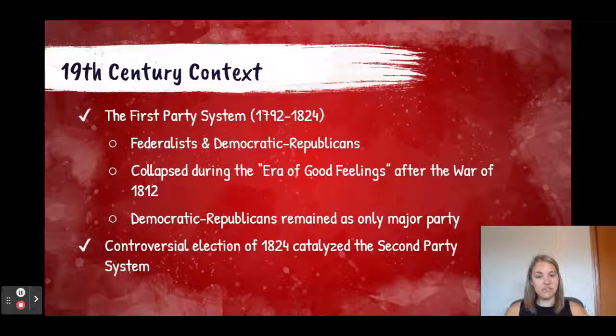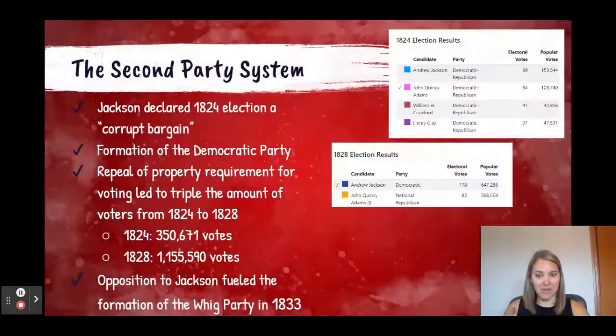So, some context here. The first party system was from approximately 1792 to 1824, and the two main parties during this time were the Federalists and the Democratic Republicans. Now, the Federalists are going to basically end during the Era of Good Feelings after the War of 1812. And so what we have is the Democratic Republicans remaining as the only major party. Now, there's going to be a controversial election in 1824, which catalyzed the second party system.